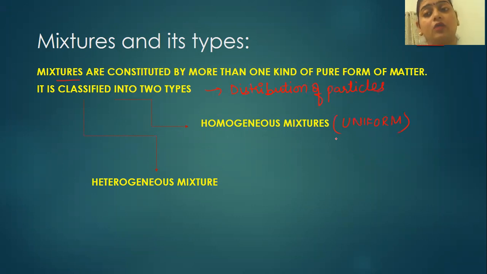Uniform means all the particles are present, but you cannot actually see them. You cannot see any particle in it. Heterogeneous means non-uniform distribution, where somewhere you can differentiate and say, yes, these particles are present in it.